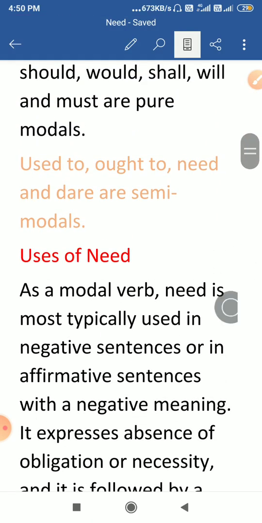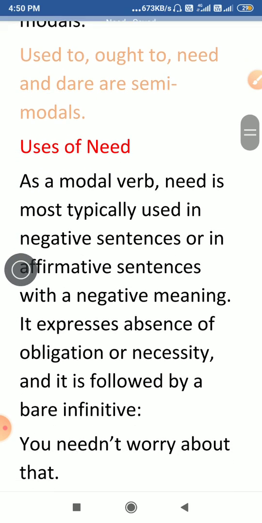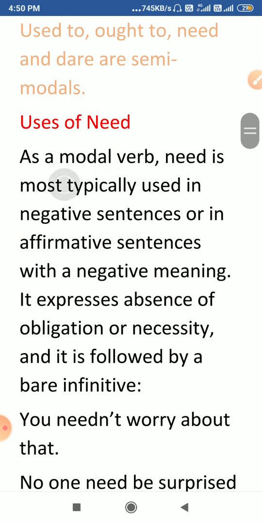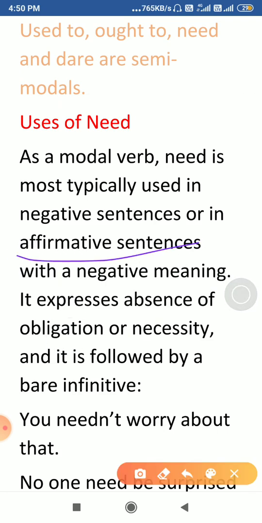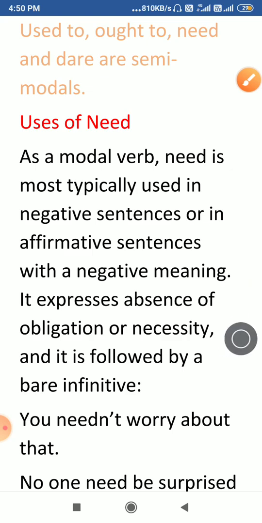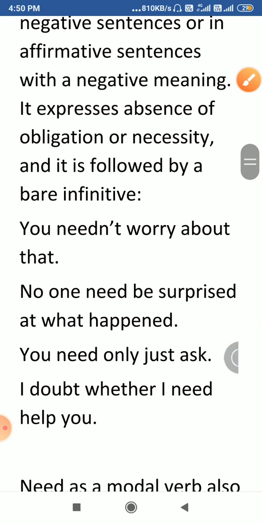Now let's see the uses of need one by one. As you saw, need is actually a semi-modal, so it is used in 2 ways. As a modal verb, it is used like a normal modal, but it is mostly used in negative sentences, and when it is used in an affirmative sentence, then also it gives a negative meaning. To understand this, let's see some examples.